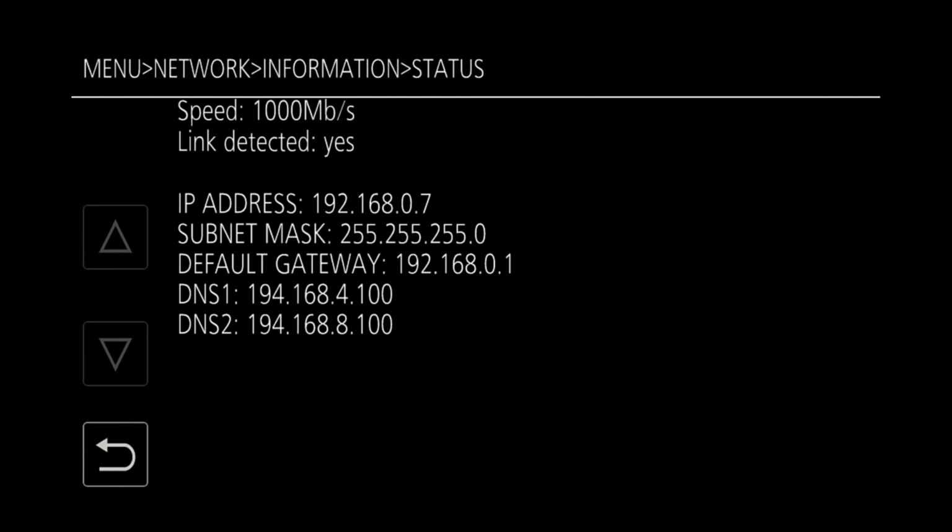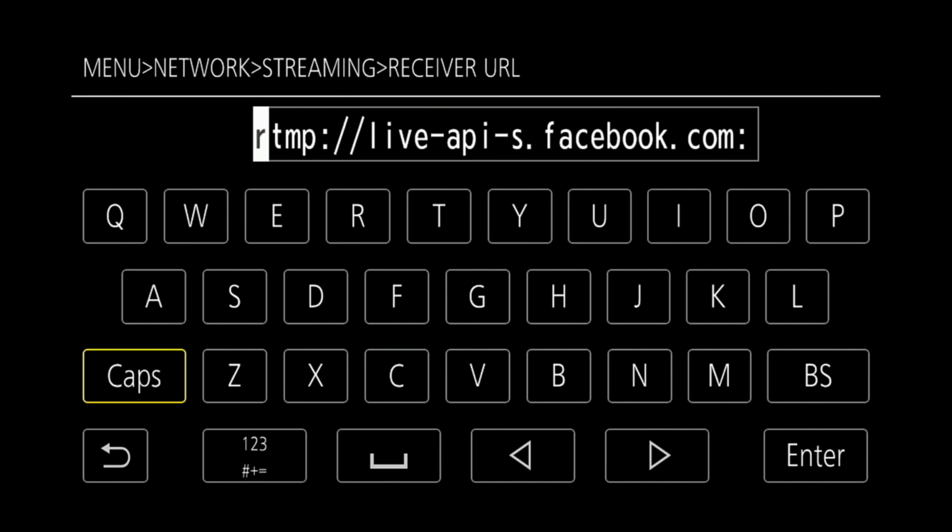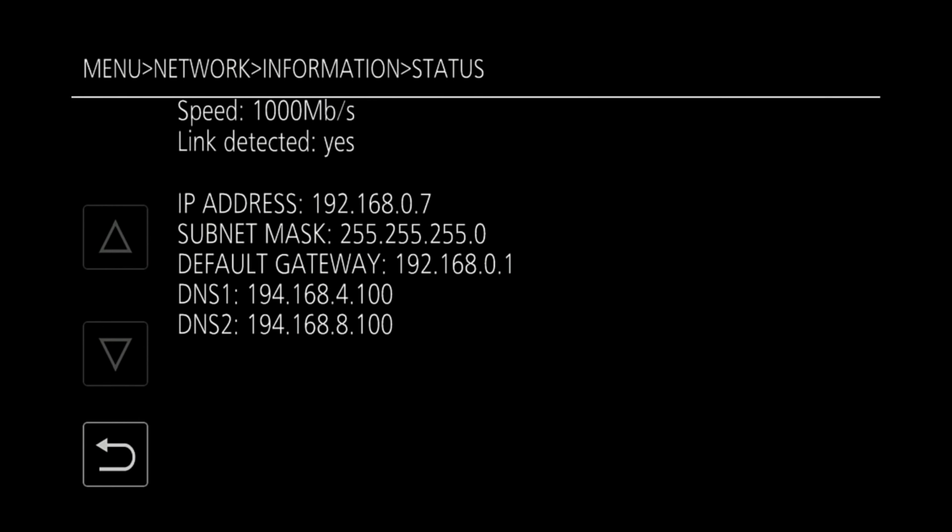It's important to make sure DNS information has been supplied to the camera, as the RTMP URL that we typed in is for Facebook, and the domain name servers need to look up the IP address for facebook.com. While we could just type in an IP address for facebook.com, the DNS server will always look up the most up-to-date information.